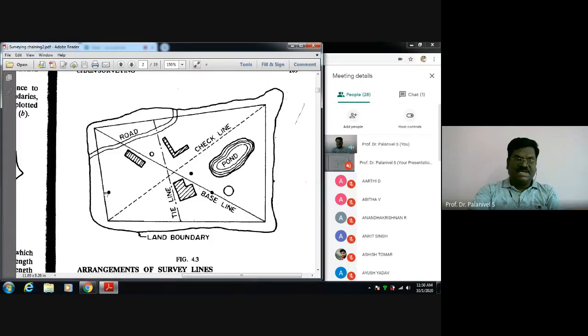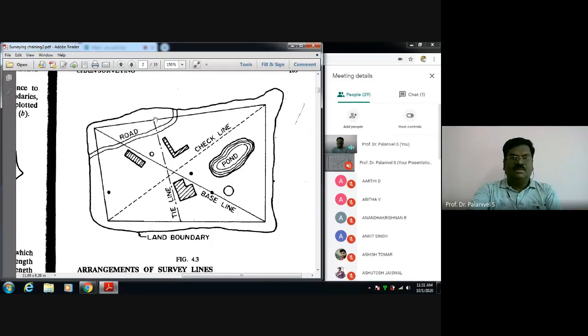Towards the right, I am taking the perpendicular offset using a cross staff. I will take the perpendicular measurement here, using a tape or chain; a tape is more than sufficient. Suppose it is 2.3 meters away; I will note that down. Then I will come to my room, take a sheet, and put the direction of AB, which is known to me. I will run this main survey line, go that distance, then 2.3 meters offset, and this way I will get the location of this point on my plan or map. That is the idea.